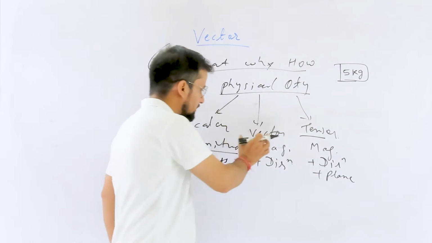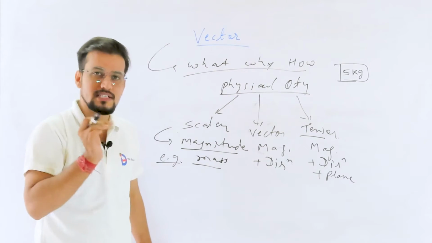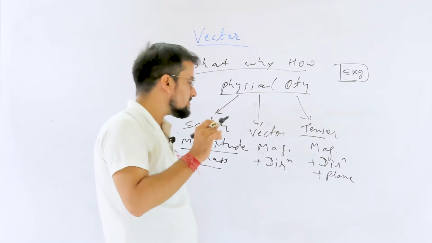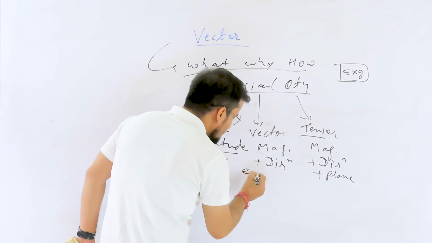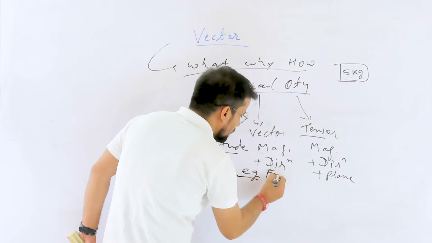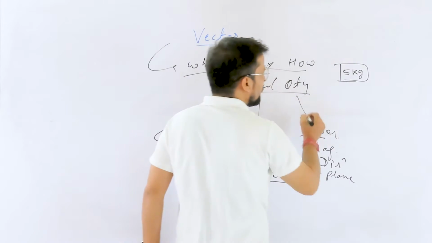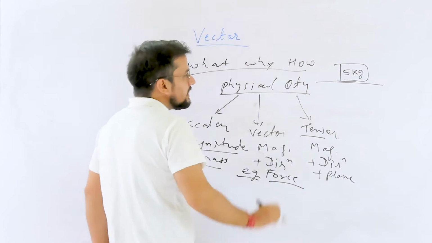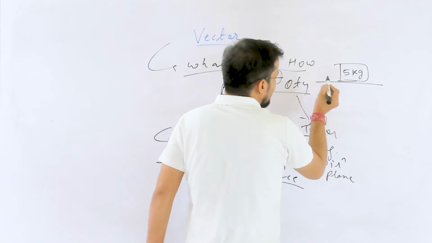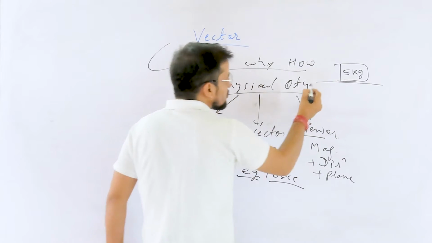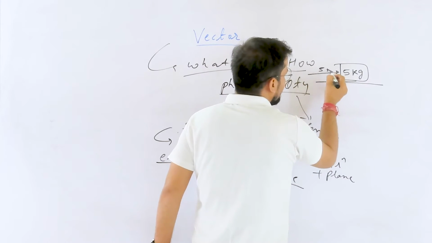Now we will move to the vector. Vector is a physical quantity which has magnitude as well as direction. A very good example of this is force. Okay, I will explain you one thing. Suppose this is a block of 5 kg, and I am applying a force of 5 Newton horizontally on it.